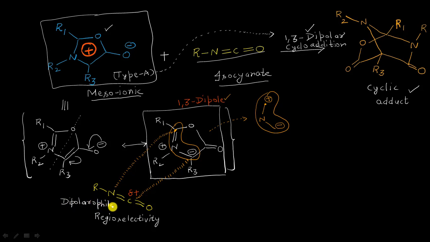It is my dipolarophile here, right? So that I can show here the transition state like this. And now it's time to move further.